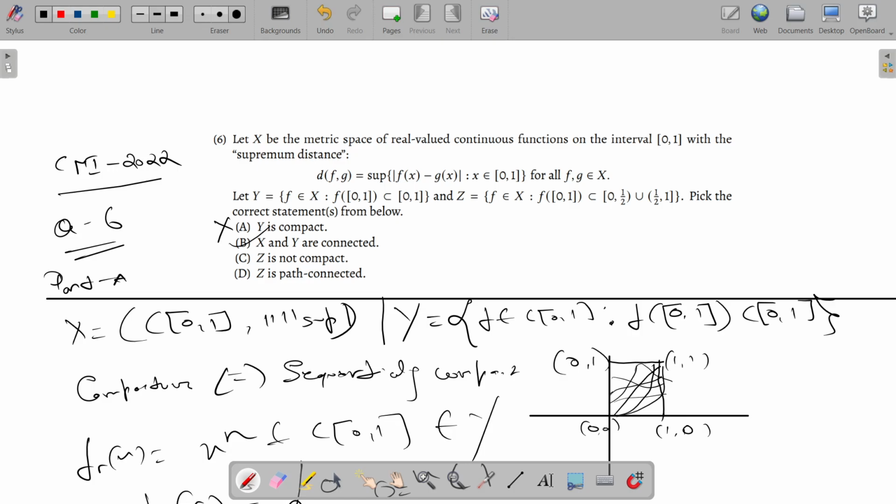So basically Z is nothing but all those functions such that f of [0,1], I mean the image of f, lies between 0 to half and half to 1.